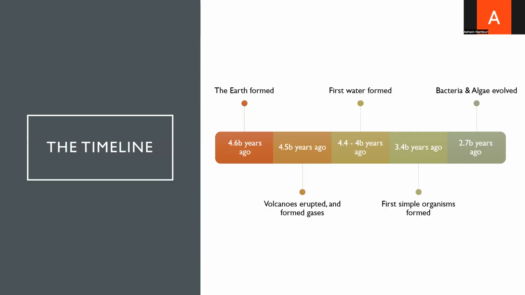Around 4.6 billion years ago, the Earth formed, and not long after, around 4.5 billion years ago, volcanoes erupted and formed gases. Between 4.4 and 4 billion years ago, the first water appeared on the Earth's surface, and by 3.4 billion years ago, the first simple organisms began to evolve. And eventually, around 2.7 billion years ago, bacteria and algae evolved. This timeline highlights how life developed very gradually after the Earth was formed.